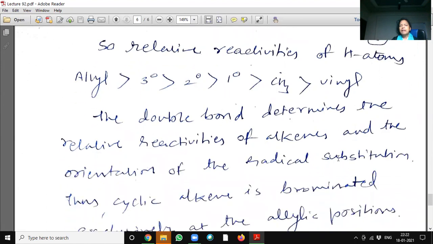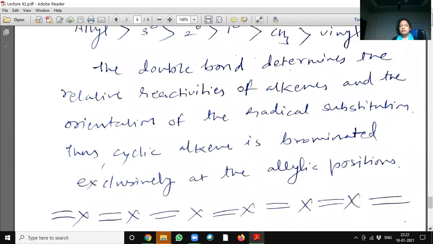The double bond determines the relative reactivities of alkenes and the orientation of the radical substitution. The cyclic alkene is brominated exclusively at the allylic position. So this is all about the cycloalkenes.